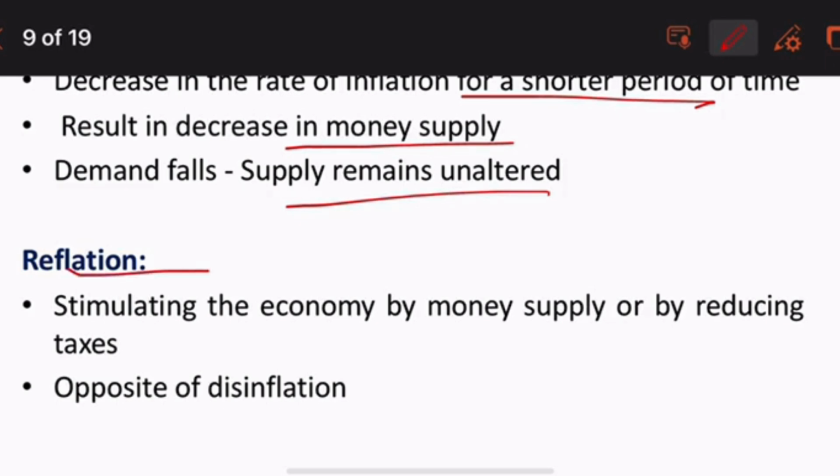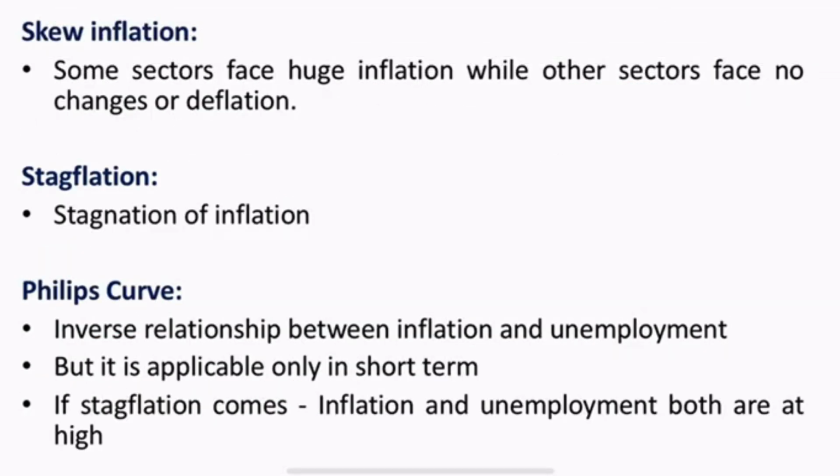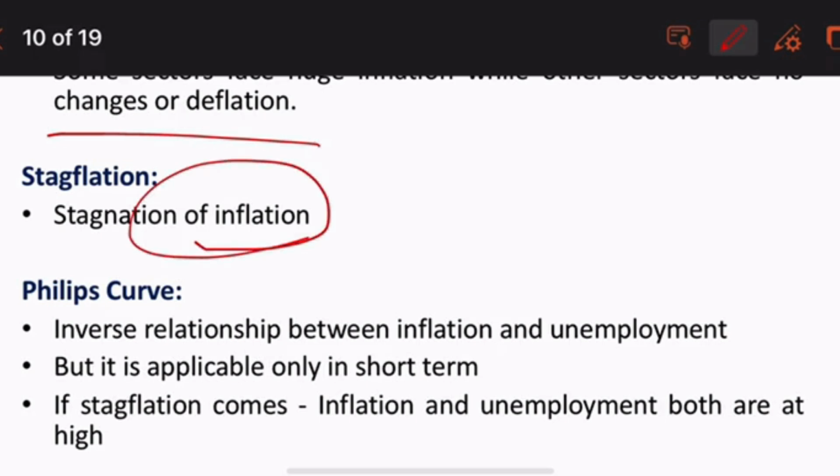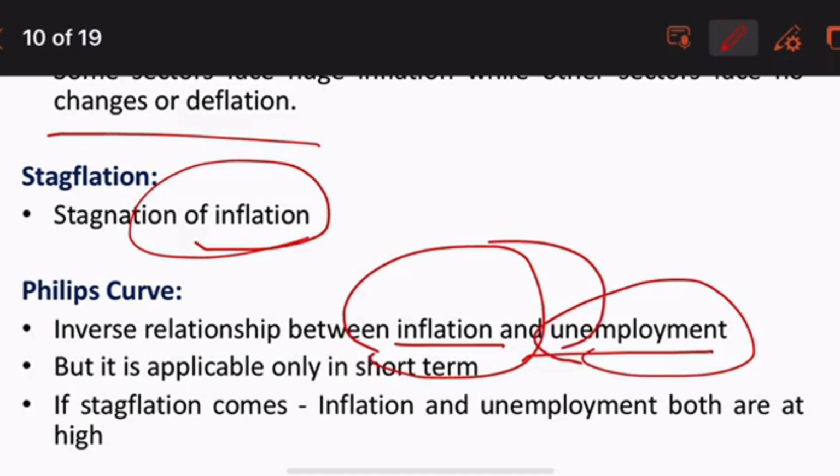Reflation is stimulating the economy by increasing money supply or by reducing taxes. That is the opposite of disinflation. Skewflation is when some sectors face huge inflation while other sectors face no change or deflation. Stagflation means inflation stagnated at one point of time. The Phillips curve is the inverse relation between inflation and unemployment. When prices rise, unemployment falls, and this relationship is defined in the Phillips curve. It is only applicable for the short term.